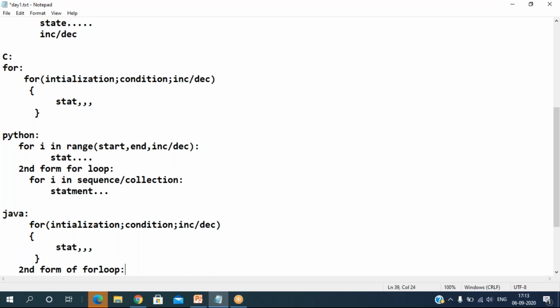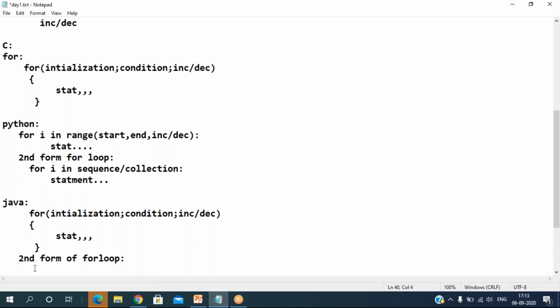Second form of for loop. What is the second form of for loop? It is the same: here we write the data type, then a reference variable, and here we put a collection or array. We can write it this way.